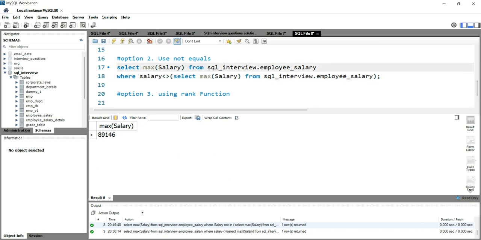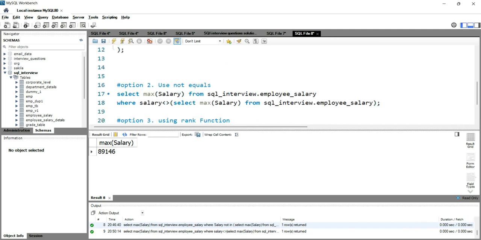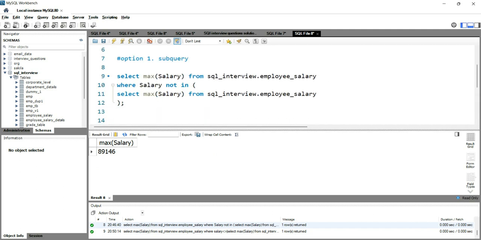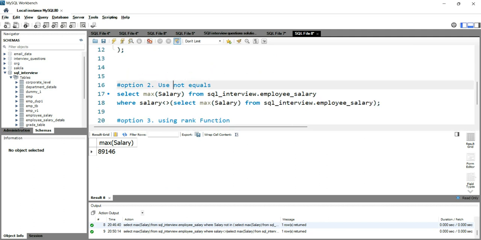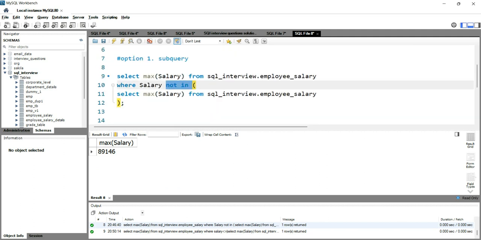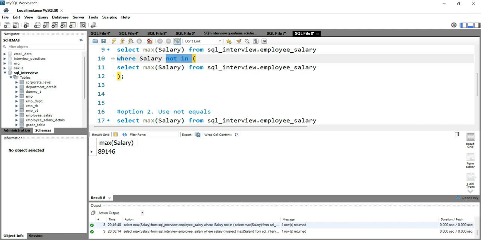Both of these options are the same, the difference being not equal to versus not in. Ideally both queries use the same logic, but if somebody asks you to provide the result using different ways in SQL, you can do it this way.